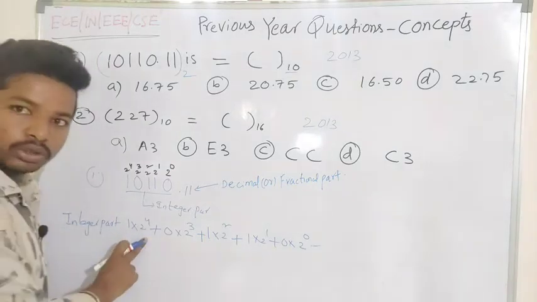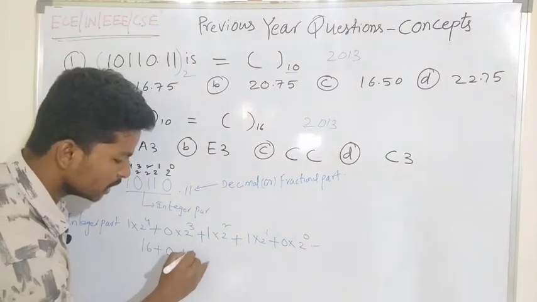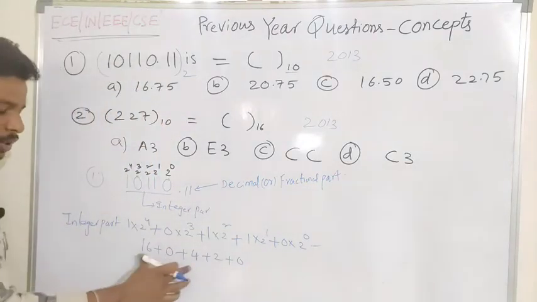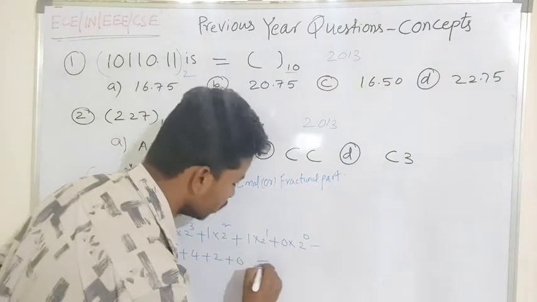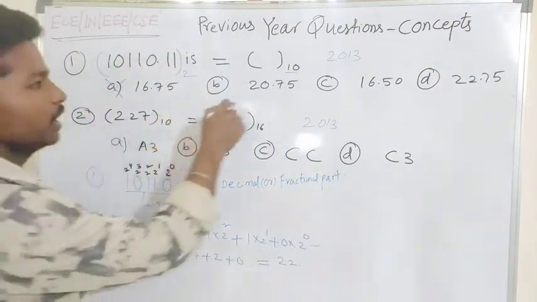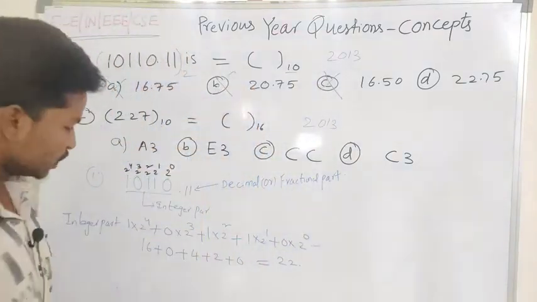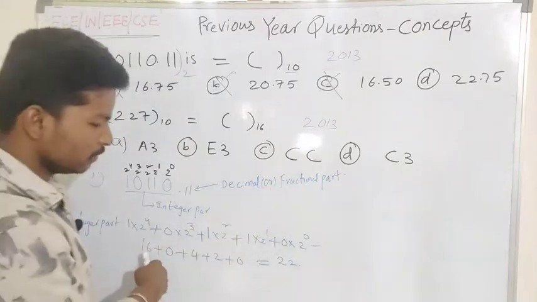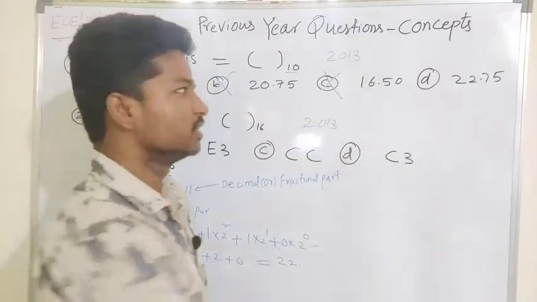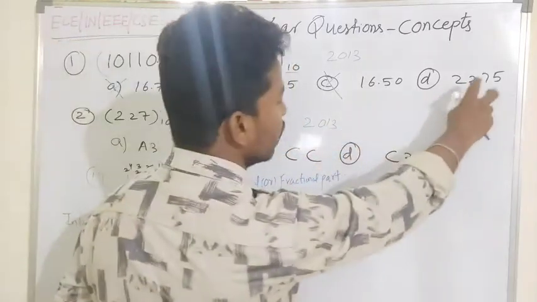We know that 2 to the power of 4 is 16, so 16 plus 0 plus 4 plus 2 plus 0 is 22. So we have got the integer part as 22. So we can eliminate options A, B and C. By solving only the integer part, we have eliminated 3 options, and the only option left is the fractional part.